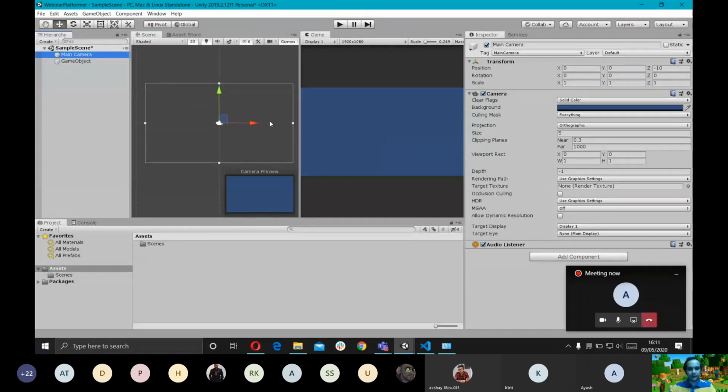Okay. So as you can see, the main camera has three components actually. It has a transform component, a camera component, and an audio listener component. So if you want to change the view settings of our game, like the field of view, how much area you want to cover, you can directly change everything from the main camera settings here. Right now the scene is empty, so it really won't affect anything if I change any settings. So let's start with that.